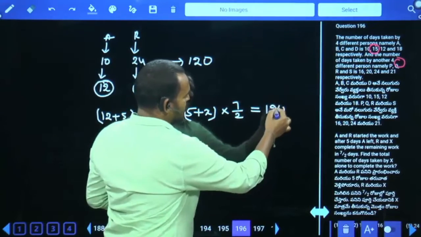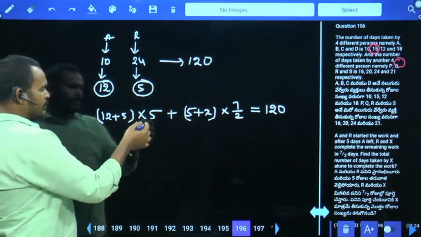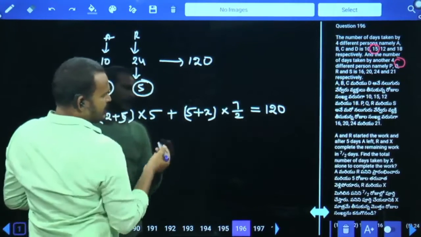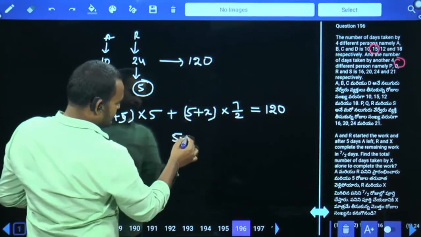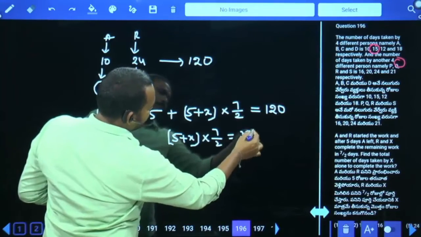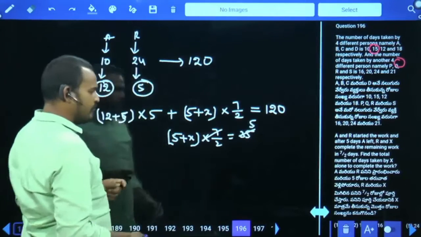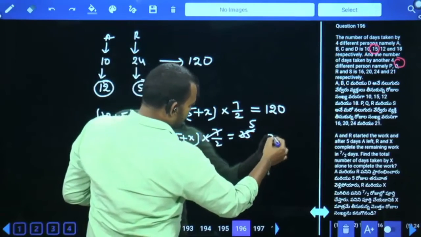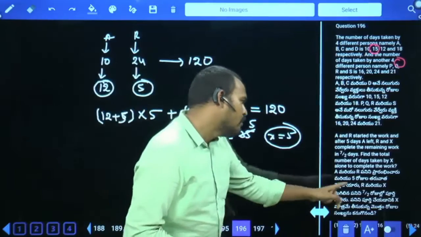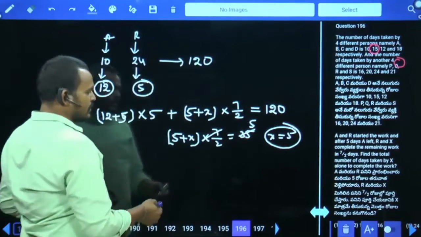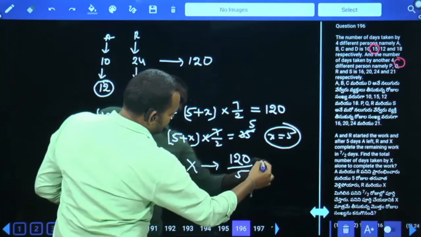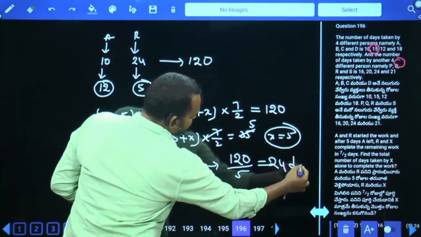Total work equals how much? 120. And (12 plus 5) into 5 means how much? 85. 120 minus 85 means 35. (5 plus X) into 7 by 2 equals 35. 7 how many times? 5 times. 5 plus X equals 10, so X value is 5. Okay. What is the question here? X alone can complete the whole work in how many days? X alone, total work 120, efficiency is 5. The number of days is 24 days.